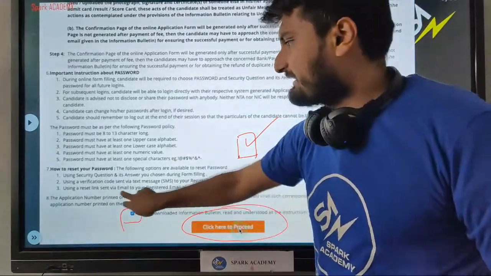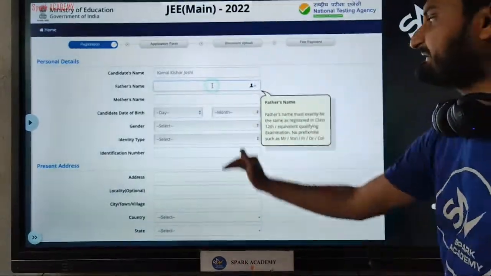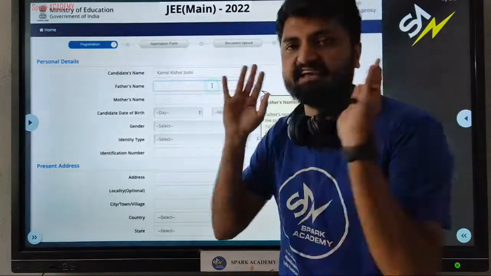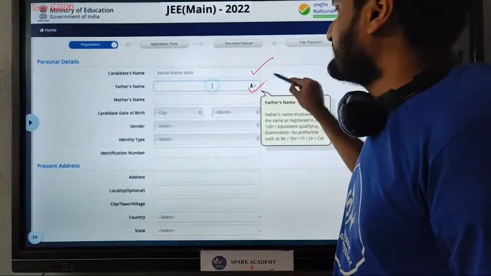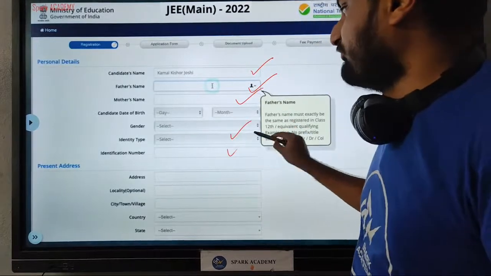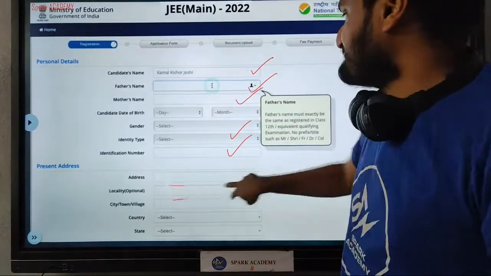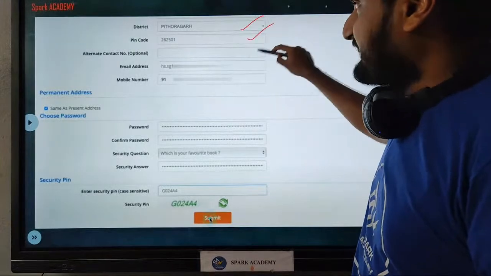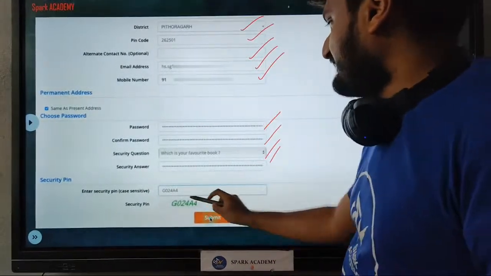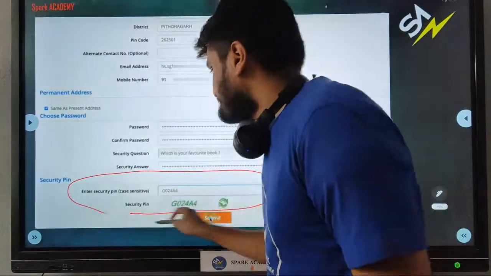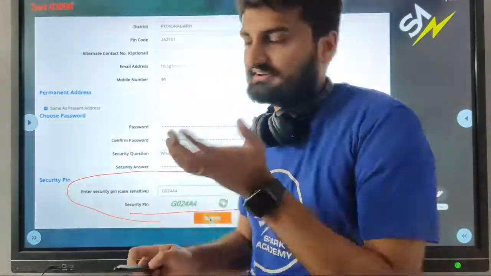Once you click here, you will be getting the detailed basic registration form, which has the candidate name, father name, mother name, identity proof, your complete address, district and permanent address, and you need to enter the CAPTCHA code. Same as how you use your social media accounts, it's the same.